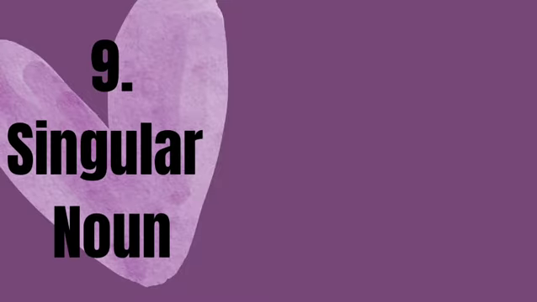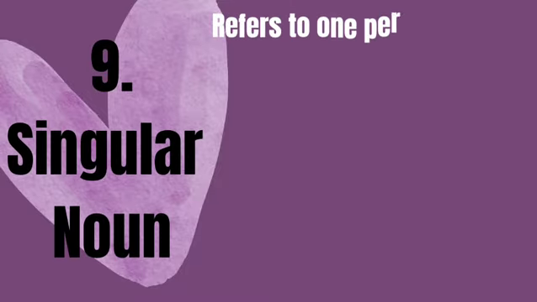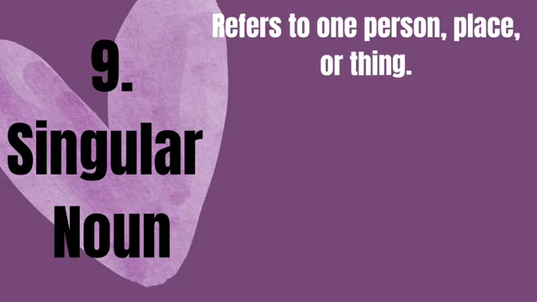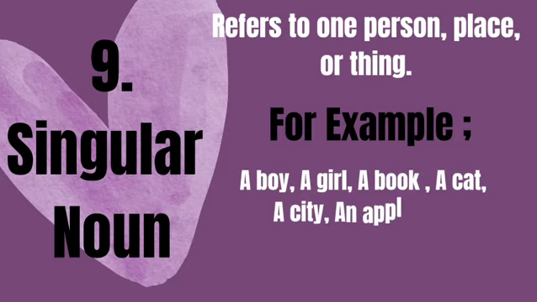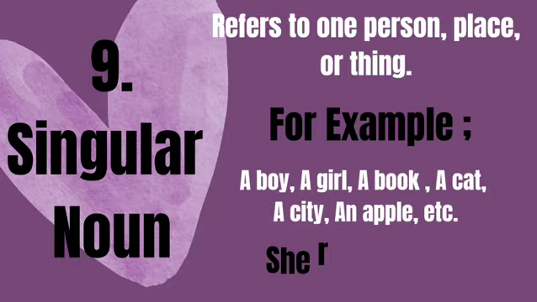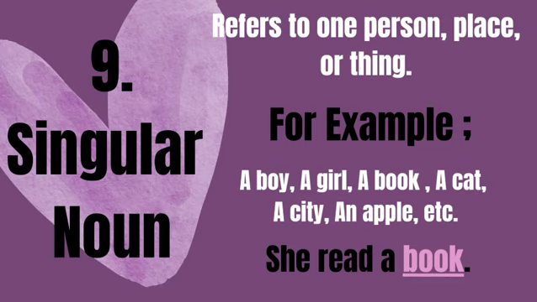Ninth type is singular noun, which refers to one person, one place or one thing. For example, a boy, a girl, a book, a cat, a city, an apple, etc. She read a book. Here, a book is a singular noun.